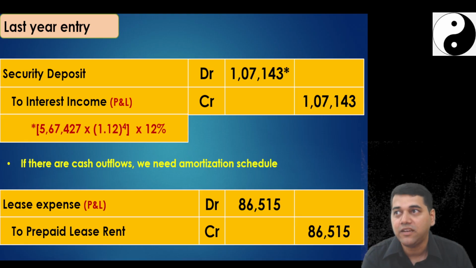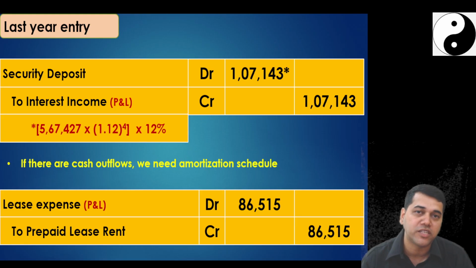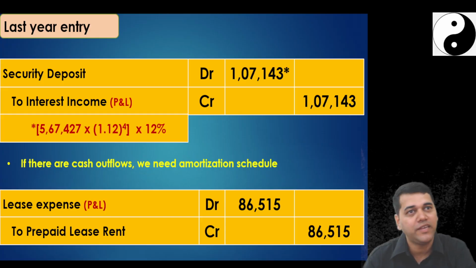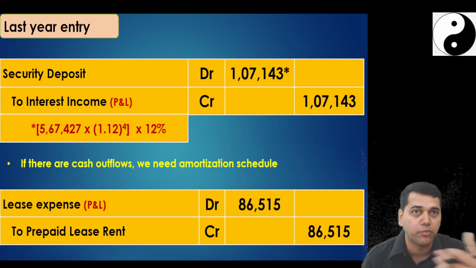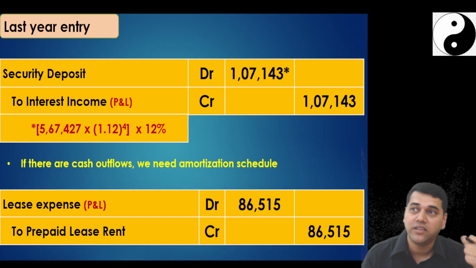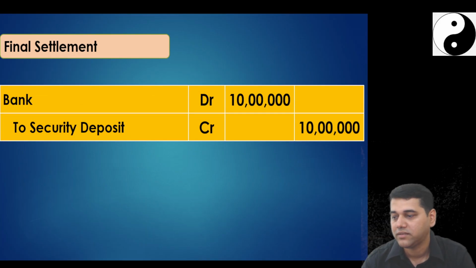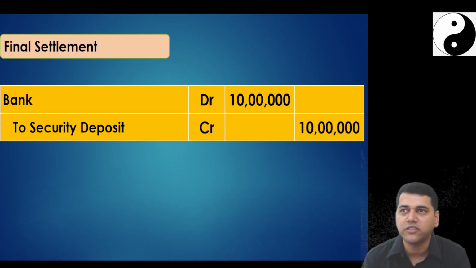On the last day, what is my balance of security deposit in my balance sheet? Same. That is called unwinding. From 5,67,000 every year, if you charge adding 12% on a cumulative basis, at the end of 10th year, you end up getting 10 lakh as a closing balance. So your last entry will be this. If you would have prepared an amortization schedule, things would have been very clear to you.